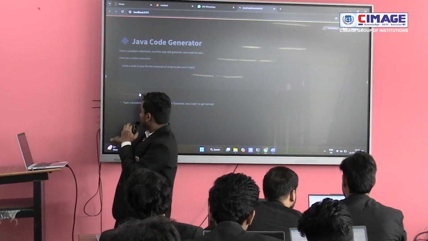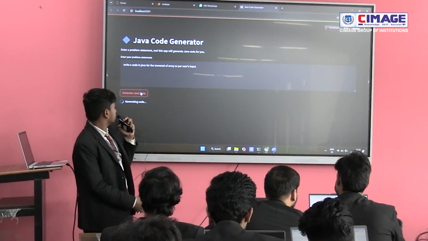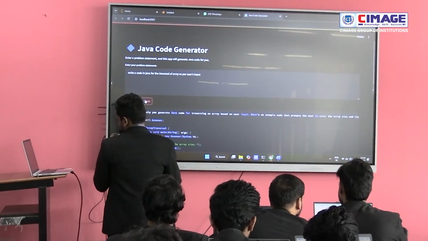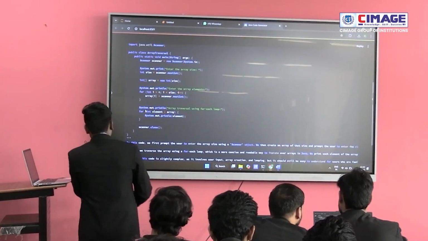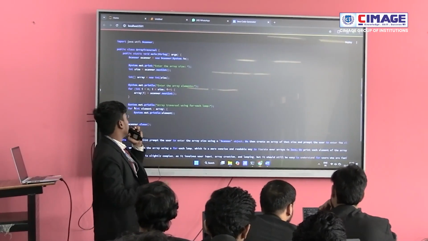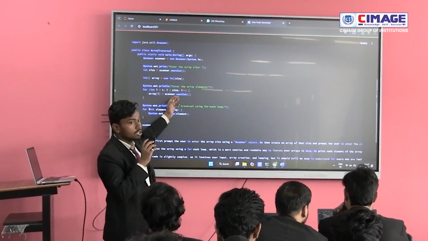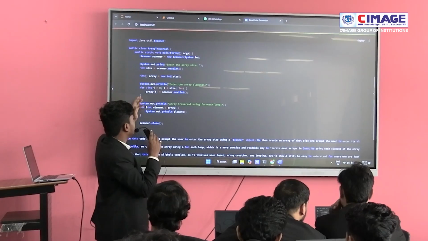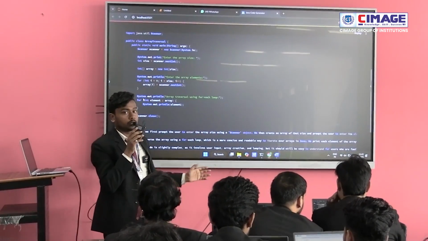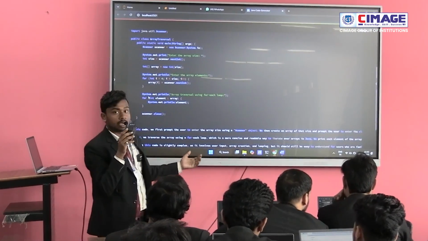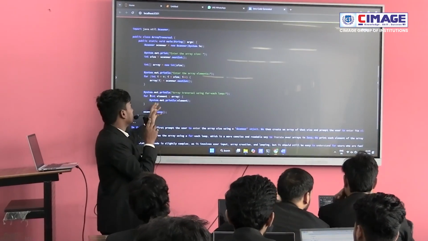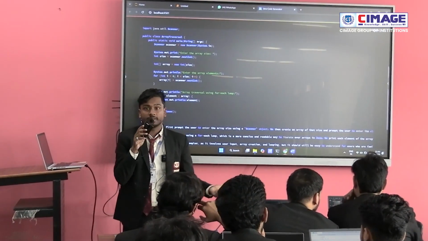After clicking on the button Generate Java Code, it is generating the Java code. You can see that it generated the code: firstly it declared the array, and after that it took the user input. If I copy this code and paste it in VS Code or any editor which supports Java, it will run smoothly and my problem statement will be solved in minutes.